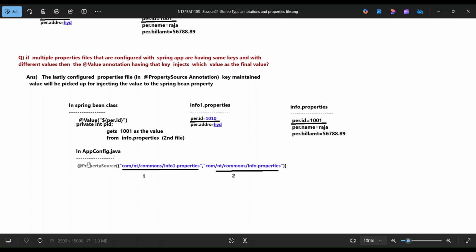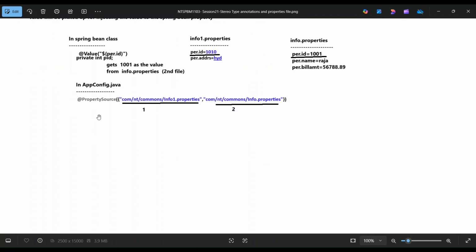In AppConfig.java, we add the properties: com/nt/commons/info1.properties and com/nt/commons/info.properties. We are passing two properties files.